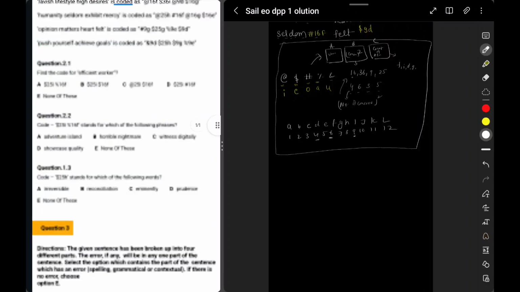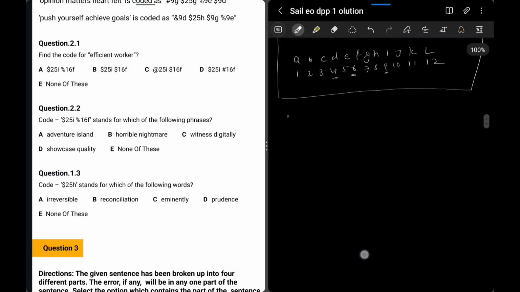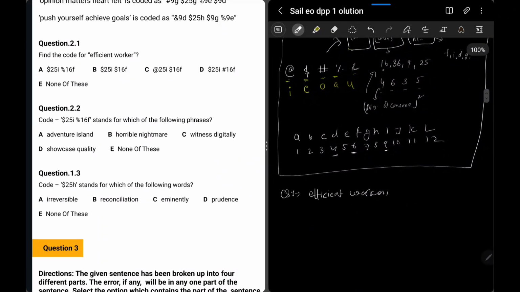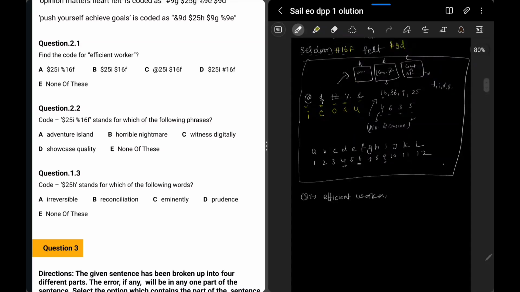Right? Question number 1 says, find the code for efficient worker. Okay. Now you will get to know the beauty of this, of not just thinking about what could be the right answer, but if you can completely decode it, you can quickly get the answers, right?